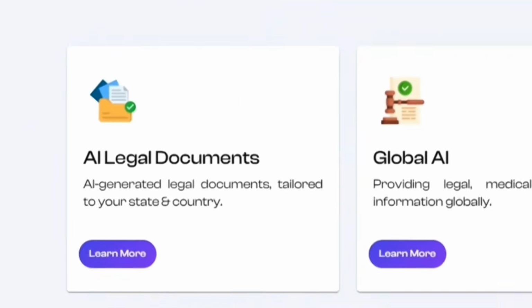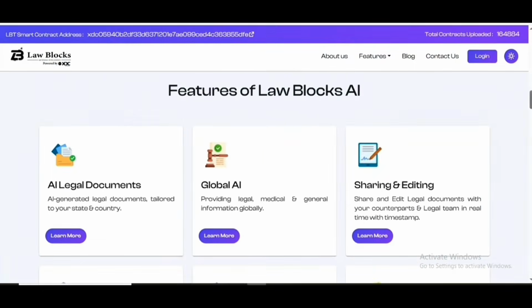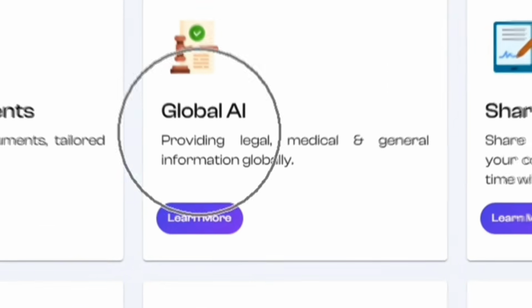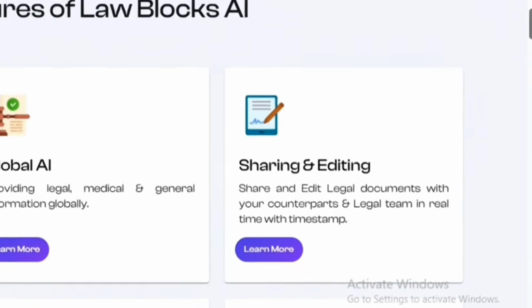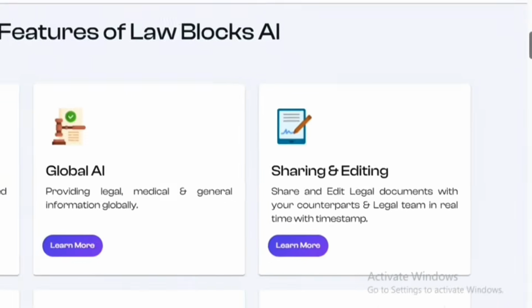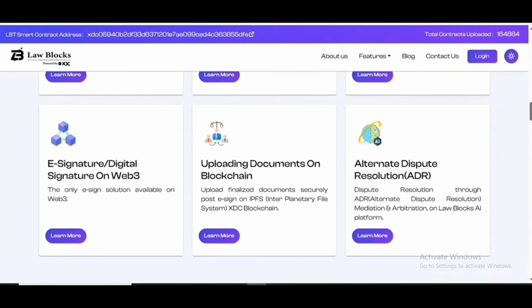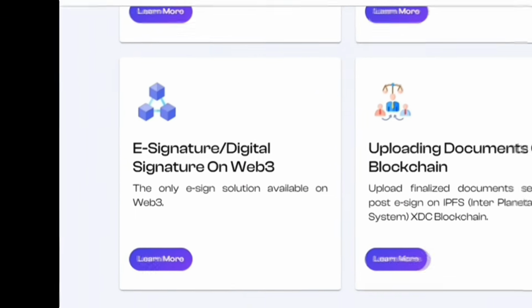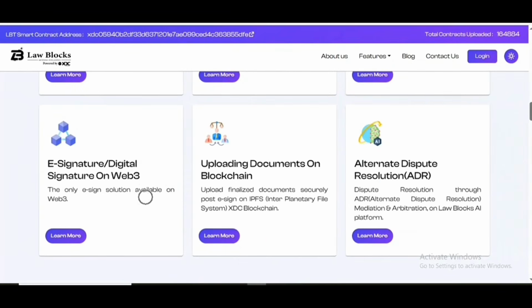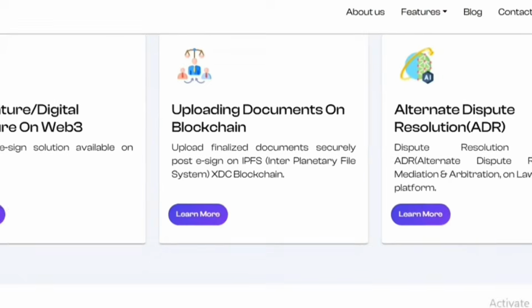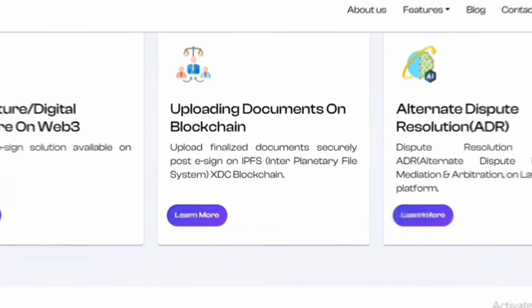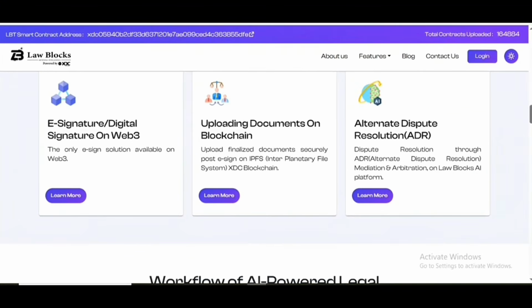First one is AI generated legal documents tailored to your state and country, and the second one is global AI for legal, medical, and general information, and third one is for sharing and editing of legal documents with timestamp, and the fourth feature is about Web3 e-signature, digital signature, the only solution of its kind, and the fifth feature is about secure document uploads on IPFS of XDC blockchain.